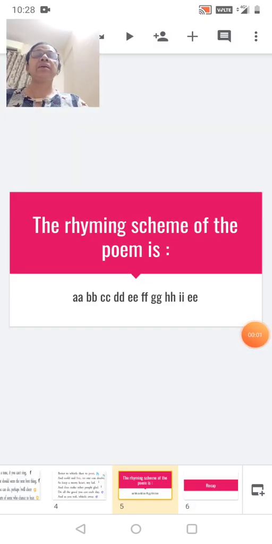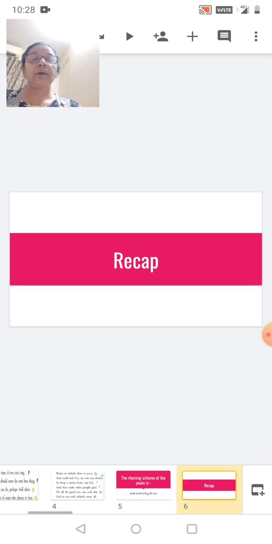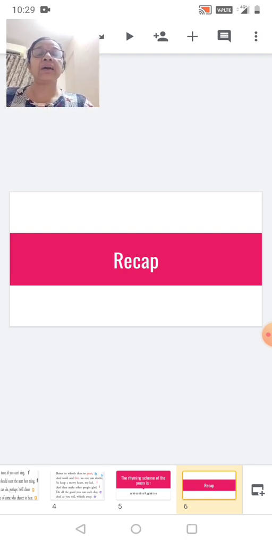So children, we learned about the rhyming scheme of the poem. Now we have understood the poem, we have understood the message that the poet had conveyed in the poem. Now let us test ourselves whether we will be able to answer some of the questions of the poem. Now we shall do a short recap. You will find some questions on the screen, and let us try to answer those questions.